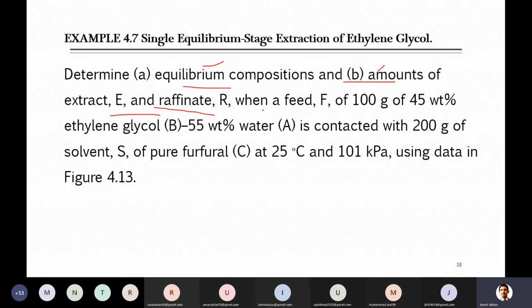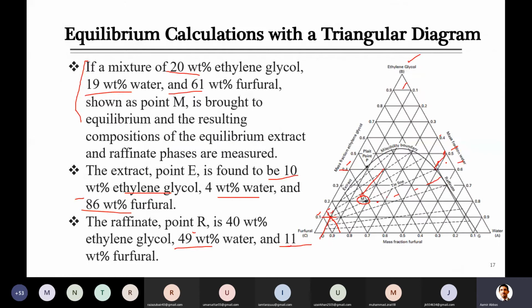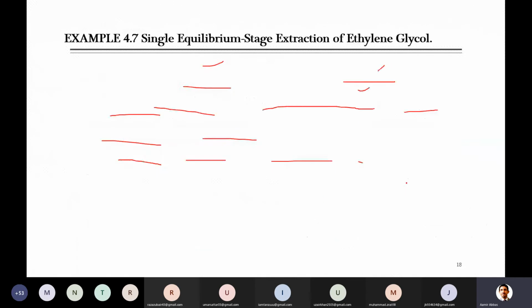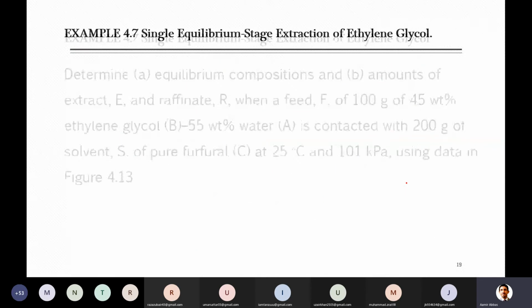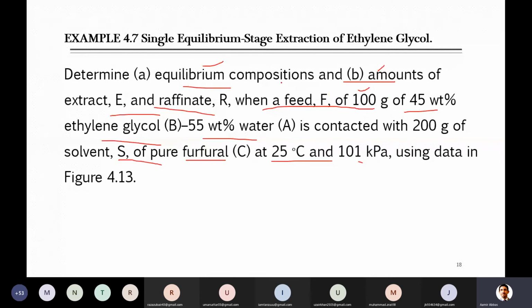So let's find that. A feed F of 100 gram, the feed amount is 100 gram, and it is 45% ethylene glycol, 55% water. It is contacted with 200 gram of the same solvent at 25 degrees C and 101 kilopascal. Using data in the figure, Figure 4.13, the same figure which we have just seen, which gives the equilibrium data so that we can draw the miscibility curve and tie lines and solve it. That is already given to us. So first, what we are supposed to find here is the equilibrium composition.